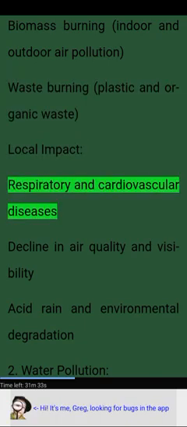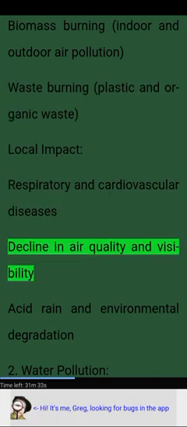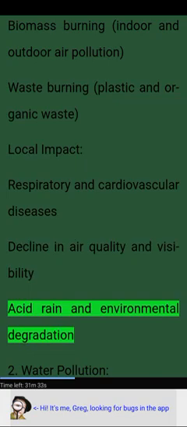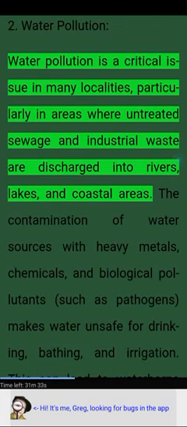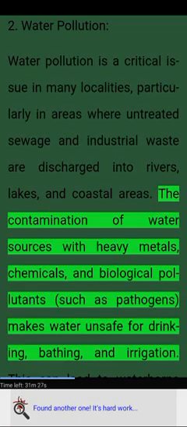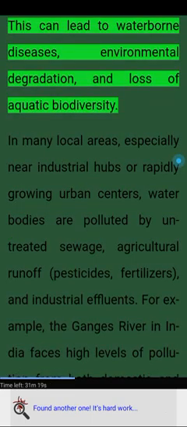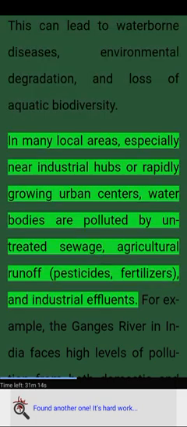Local impact: respiratory and cardiovascular diseases; decline in air quality and visibility; acid rain and environmental degradation. 2. Water pollution. Water pollution is a critical issue in many localities, particularly in areas where untreated sewage and industrial waste are discharged into rivers, lakes, and coastal areas. The contamination of water sources with heavy metals, chemicals, and biological pollutants such as pathogens makes water unsafe for drinking, bathing, and irrigation. This can lead to waterborne diseases, environmental degradation, and loss of aquatic biodiversity.